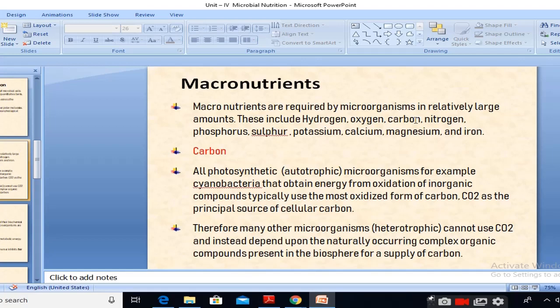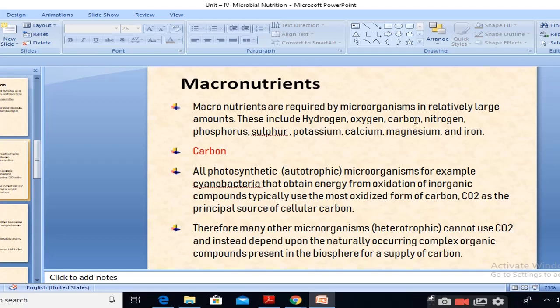All photosynthetic microorganisms, for example cyanobacteria, that means the algae that obtain their energy from oxidation of inorganic compounds, typically use the most oxidized form of carbon, that is CO2, as a principal source of cellular carbon. We know that